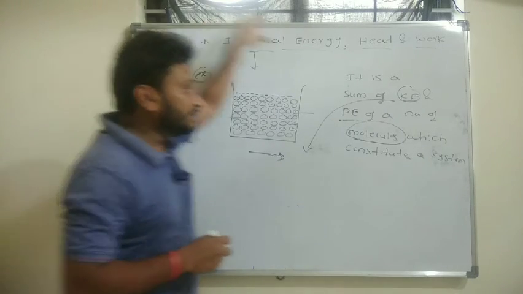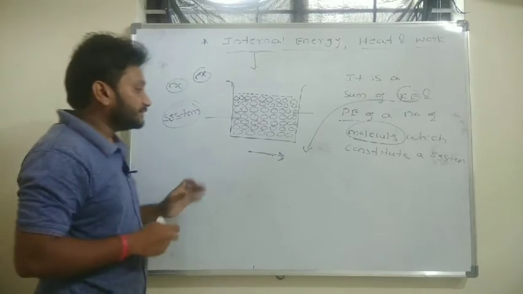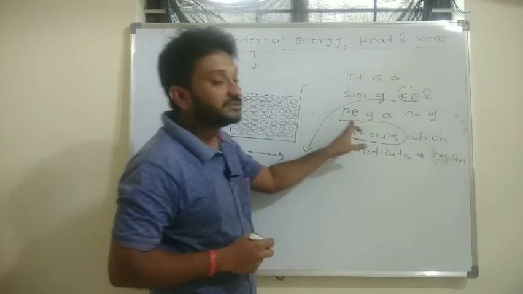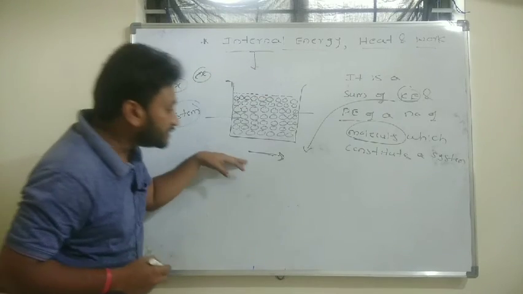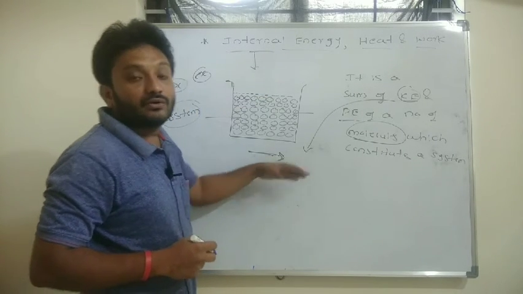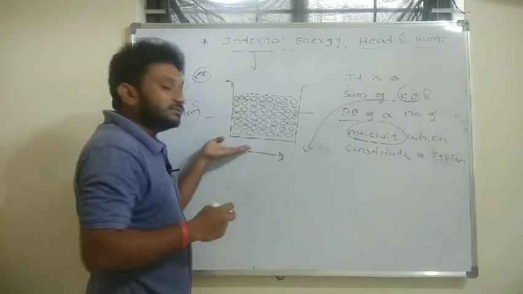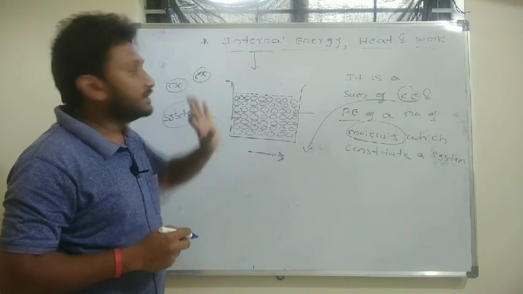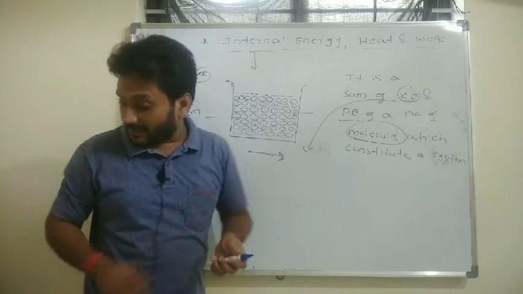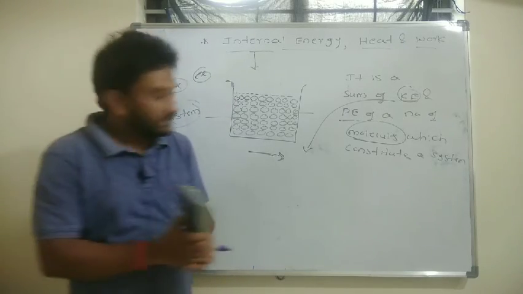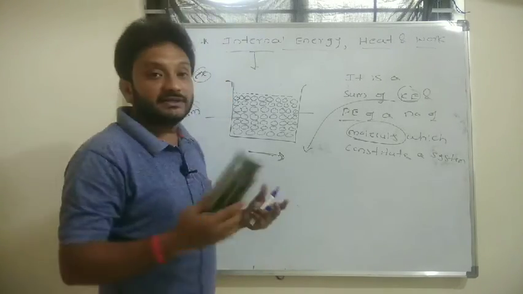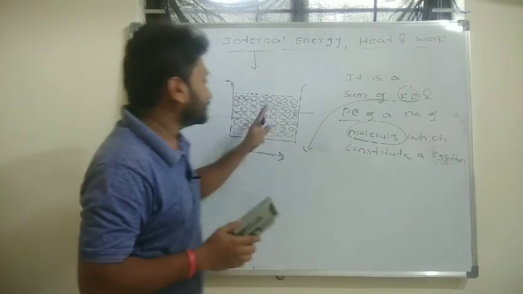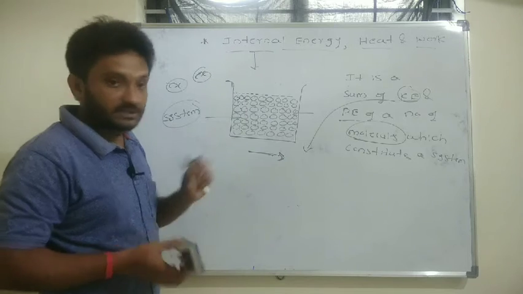Still the internal energy will be the same, because the total internal energy is the sum of kinetic energy and potential energy of the individual molecules, not the kinetic energy of the whole system. So whether the system is at rest or in motion, the internal energy will remain the same. That is exactly the concept behind internal energy. It is the sum of kinetic energy and potential energy of the number of molecules which constitute the system under consideration.